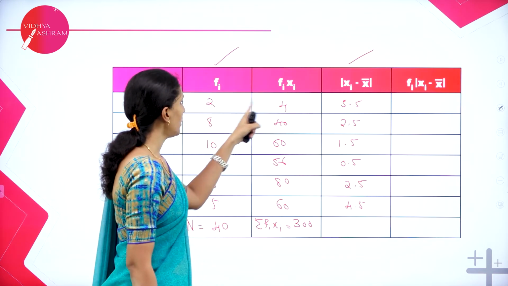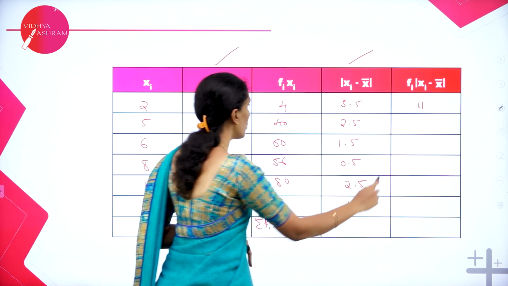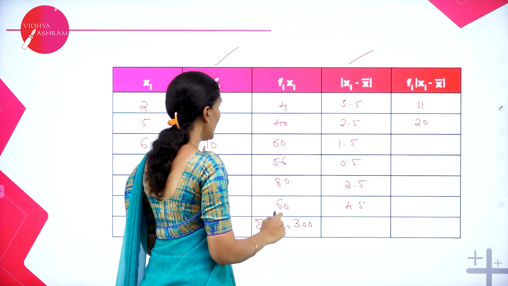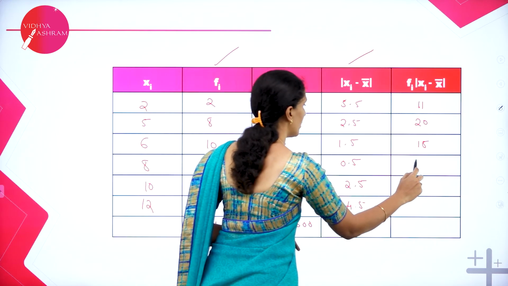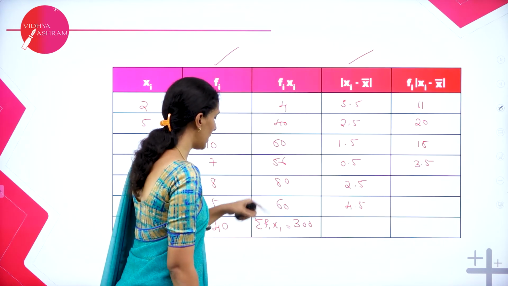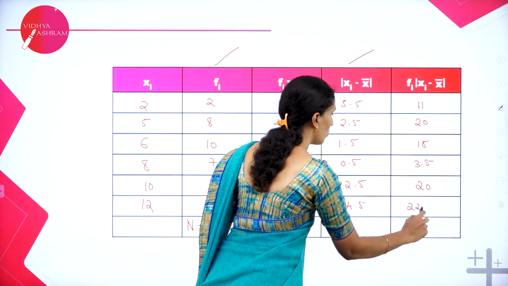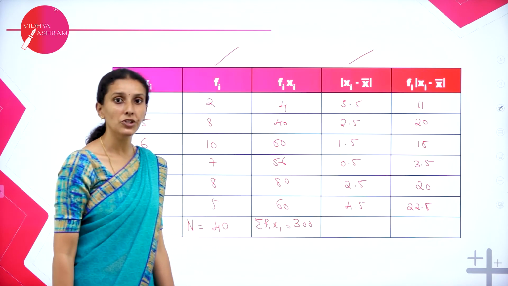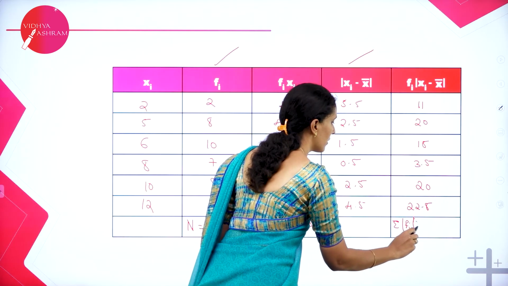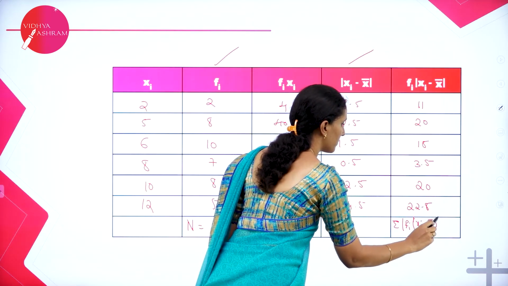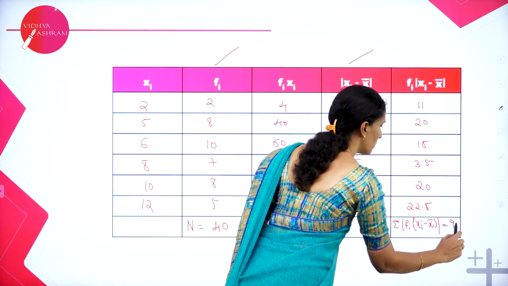Let's write the value. So if you multiply 2 into 5.5, you will get 11. Next, 8 into 2.5, you will get the value 20. Similarly, 10 into 1.5, 15. Next, 7 into 0.5, 3.5. Similarly, you can multiply, you will get the value 20 here, and here you will get it as 22.5. Let's take summation of all this. So we have summation fi modulus xi minus x bar. So when you add it, you will get the value as 92.